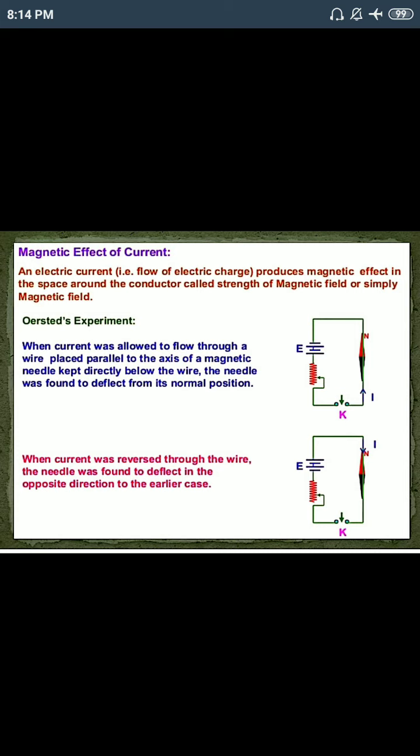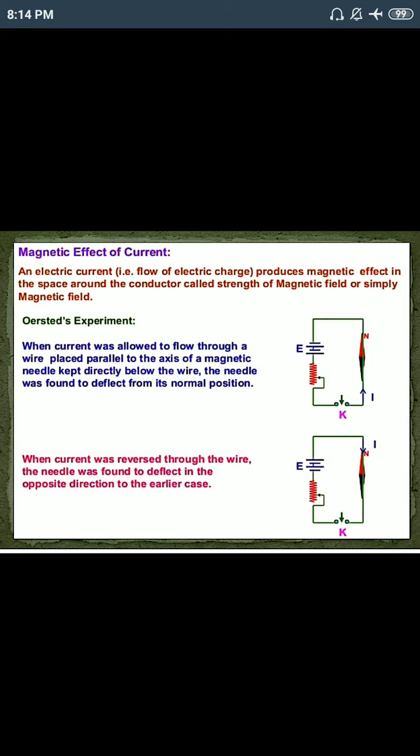And he also discovered that if we reverse the direction of current, suppose in the first case, as you see in this figure, the current is flowing from down to upward direction, but in the second case current is flowing from up to downward direction.